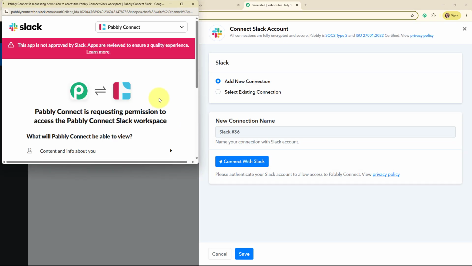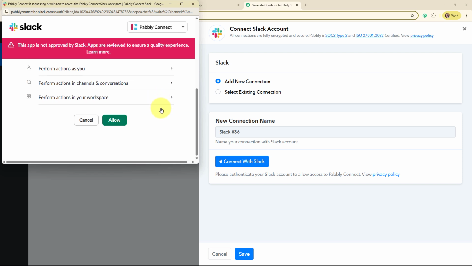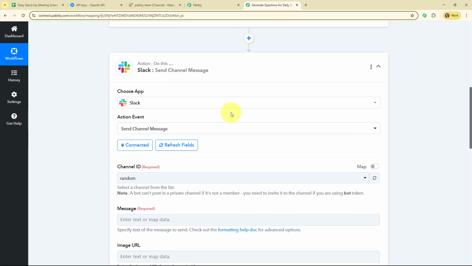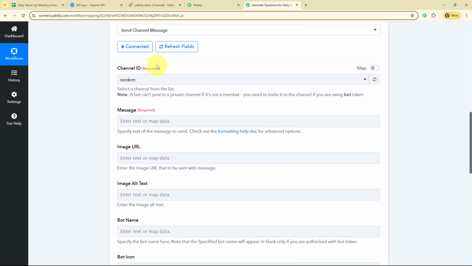And now I'm going to click on this save. And here you can see Pabbly Connect is requesting for the access. So I'm going to give access to Pabbly as your data is secured with Pabbly. Authorization successful. So here you can see we are now successfully connected. So moving forward, it is asking me to select the channel ID.